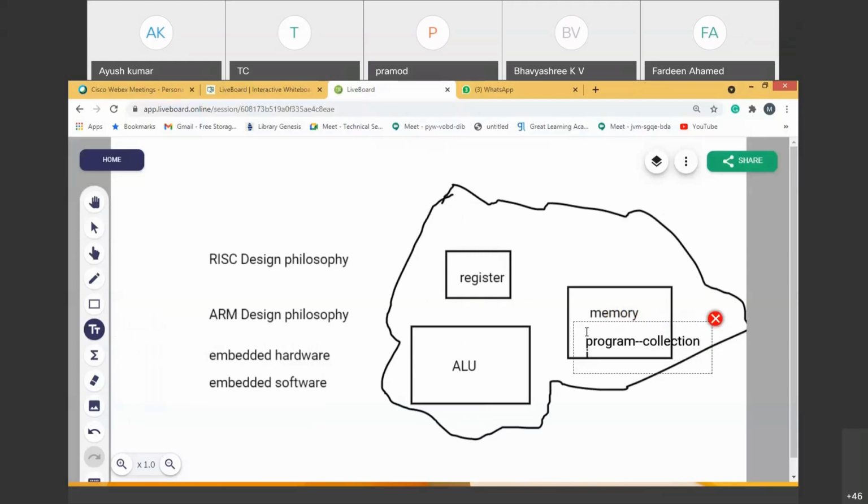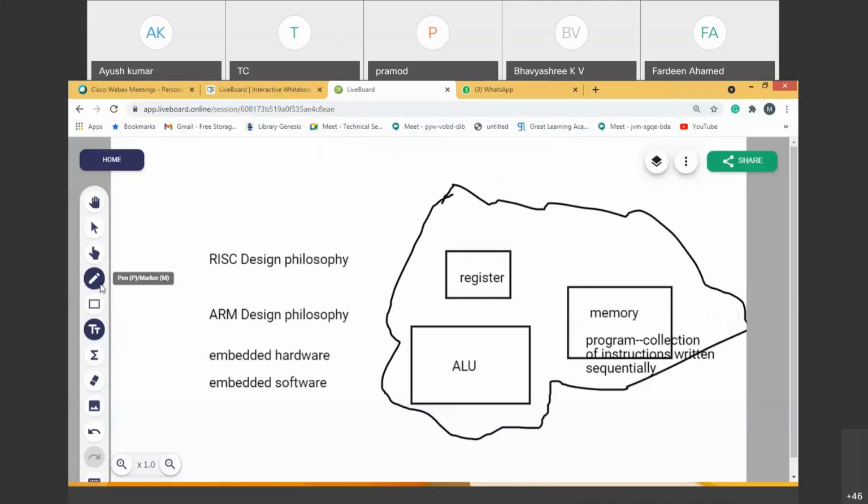A program is a collection of instructions written sequentially. So a collection of instructions is a program. It means that this is the memory. So this is the memory.